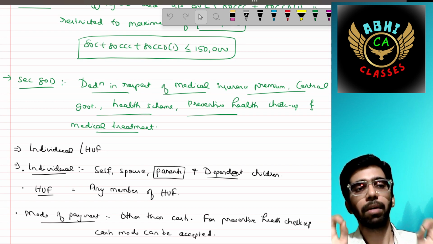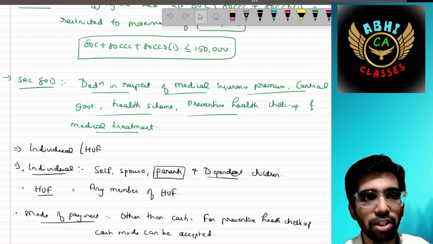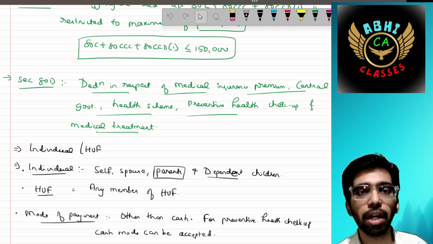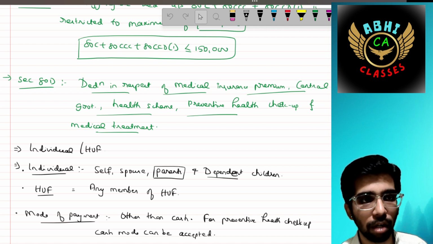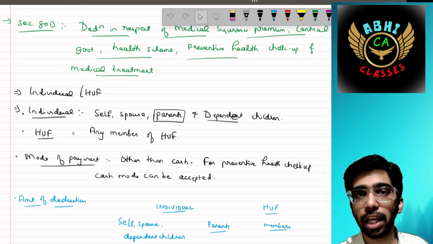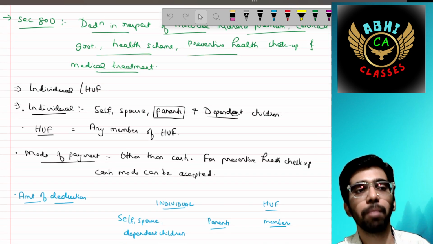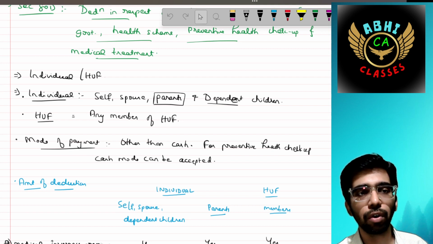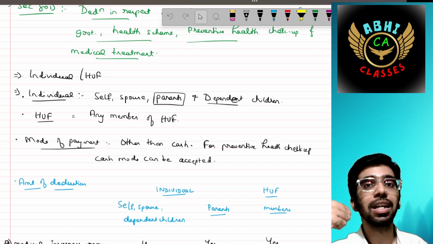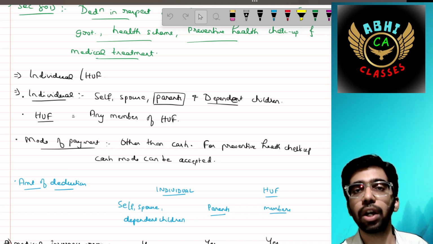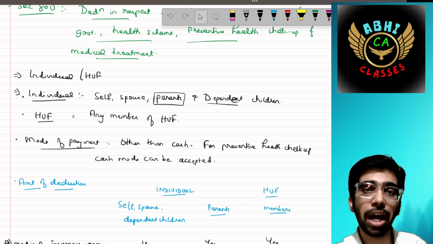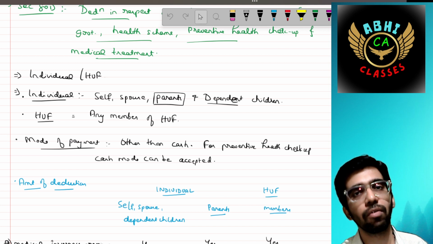Now we are going to start 80D, that is, deduction in respect of medical insurance premium, Central Government Health Scheme, preventive health checkup, and medical treatment. It is applicable for an individual or HUF member. In respect of individuals: myself, my spouse, my parents, and dependent children. In respect of HUF, any member of the HUF.